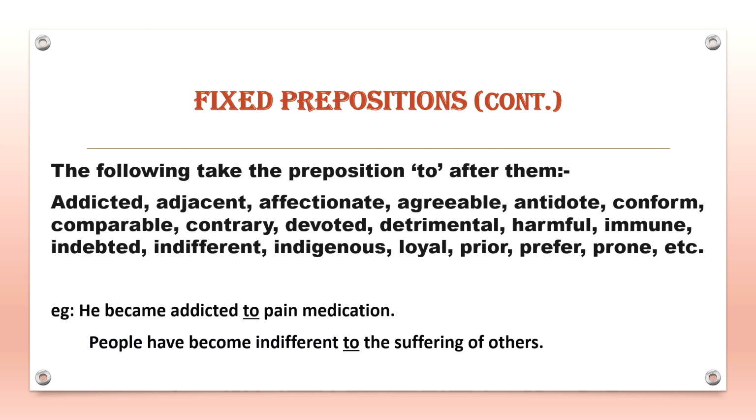Now, moving on, the following take the preposition to after them.